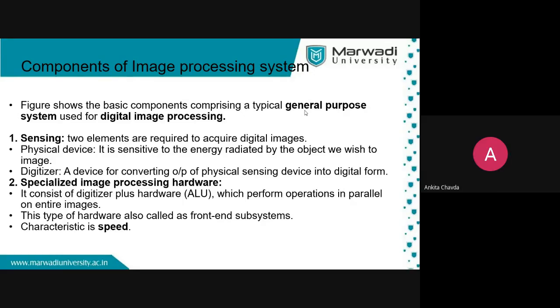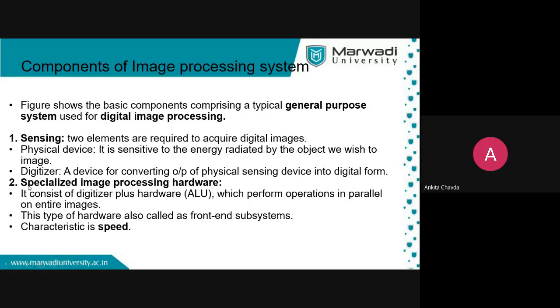So this figure shows the basic components comprising a typical general purpose system used for digital image processing. First is sensing. Two elements are required to acquire the digital image. First is a physical device that is sensitive to the energy radiated by the object we wish to image, meaning here is your camera, right? And the other one is a digitizer.